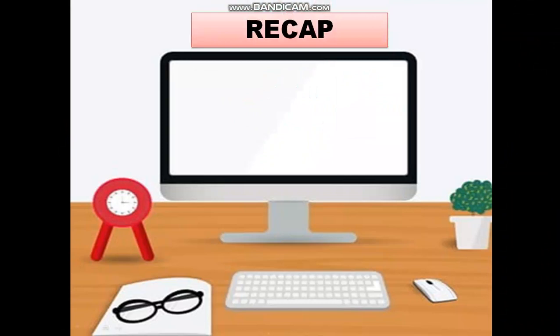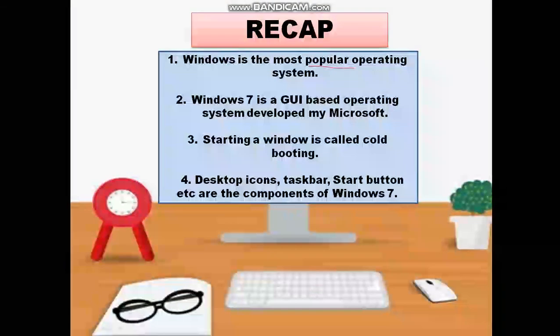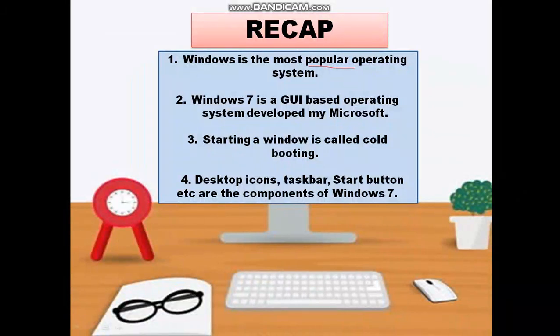Recap. So children, let's revise what we have learnt. Windows is the most popular operating system. Children, you have already learned that operating system is the backbone of a computer. Without an operating system, a computer cannot run. So, Windows is the most famous or popular operating system.